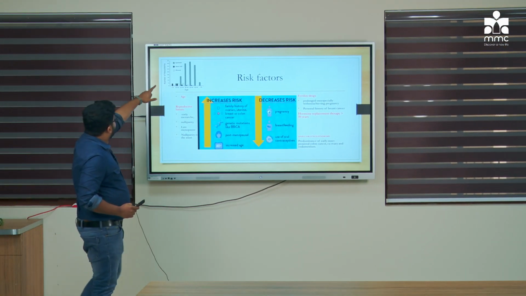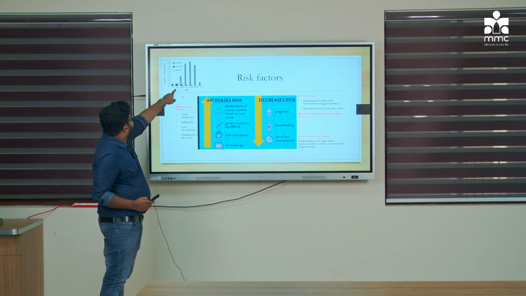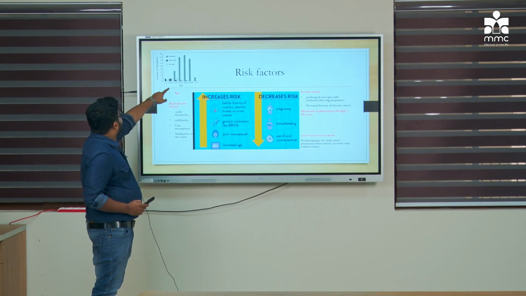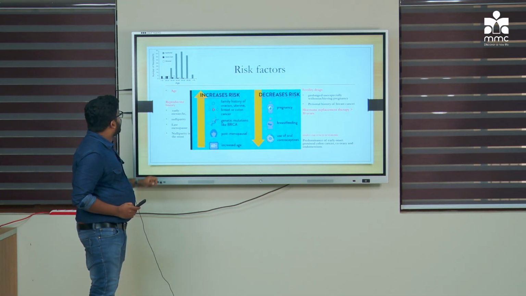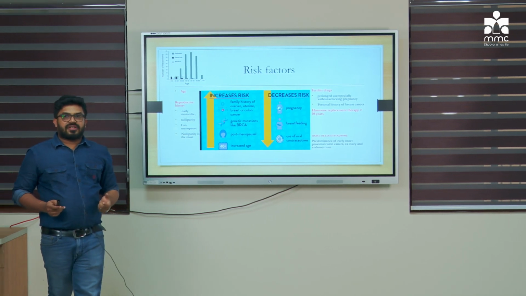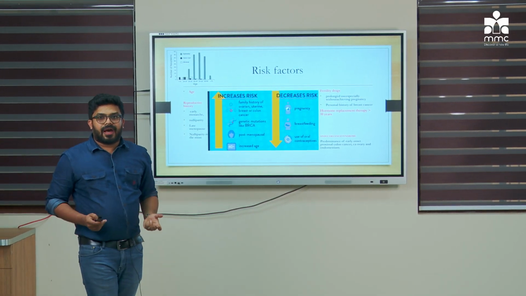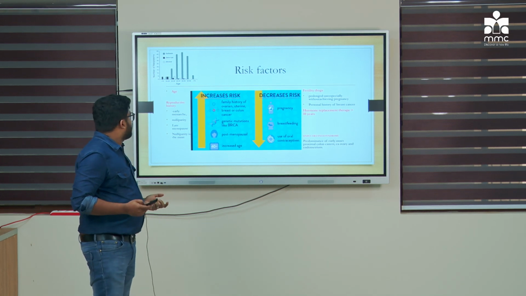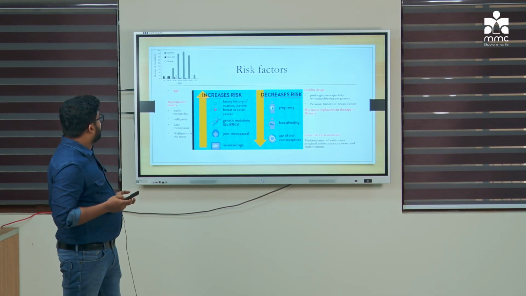You can see in this image that epithelial ovarian malignancy mostly occurs after 40 years, and germ cell and stromal tumors occur in young patients. The next is reproductive history. Hyperestrogenism due to early menarche, late menopause and nulliparity is the main reason for ovarian malignancy.